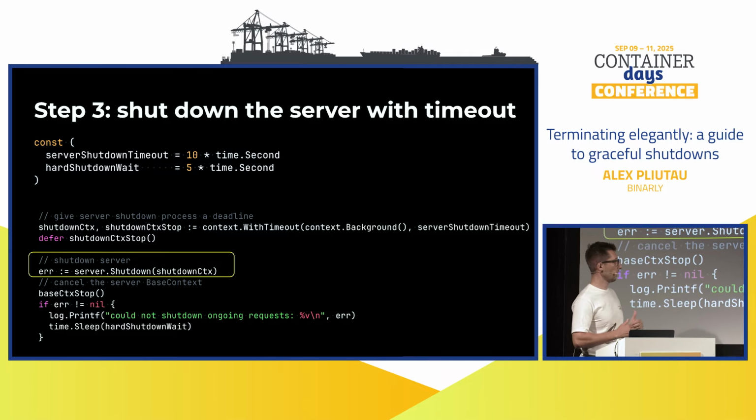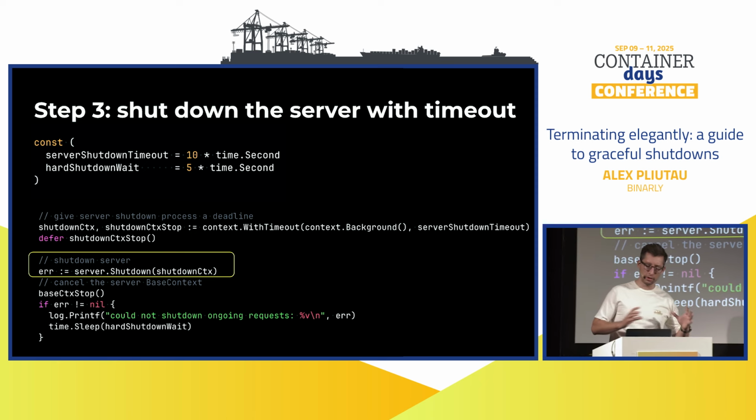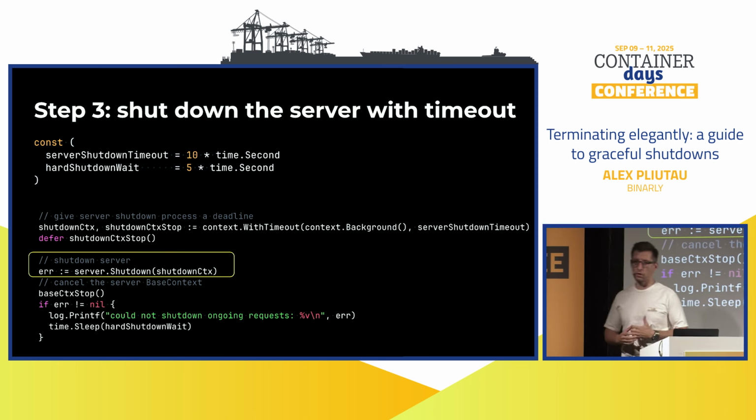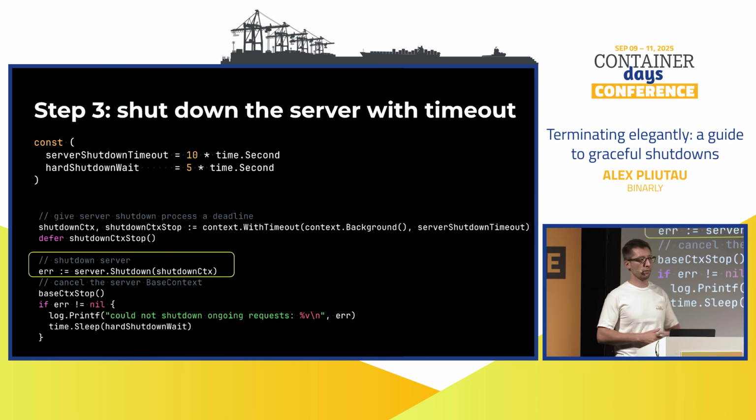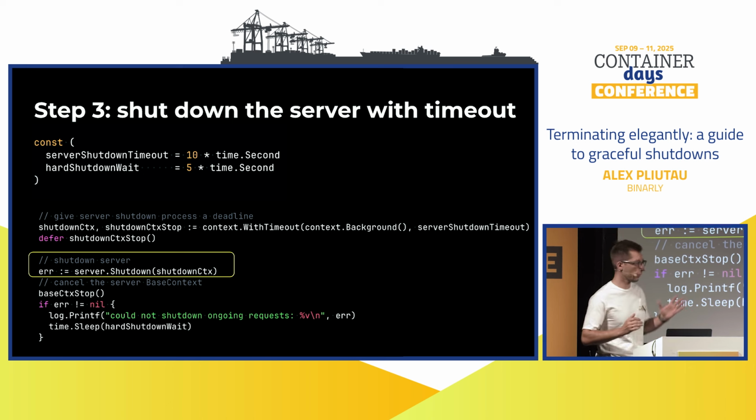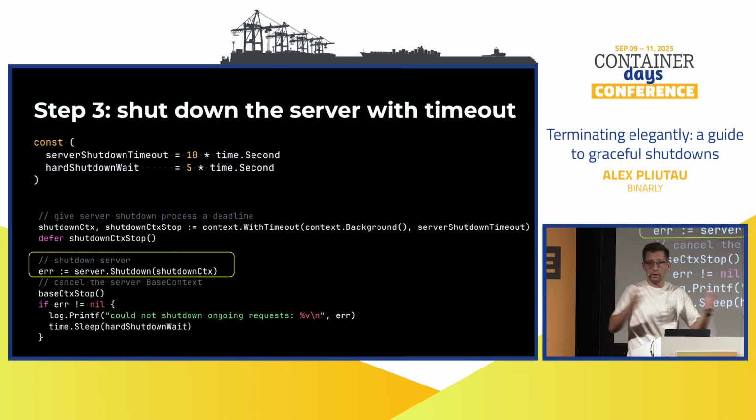http.Server can do, especially this method called Shutdown. There are a few methods. There is a Close method on server, but this one doesn't wait for ongoing requests. So for graceful shutdowns, the best method is Shutdown. It can nicely receive the context, and that's useful for us because we can define some context with timeout. So again, we can control this time. We don't want this shutdown to happen indefinitely. So we cap it to 10 seconds in this case.